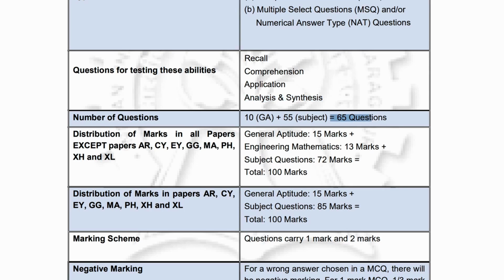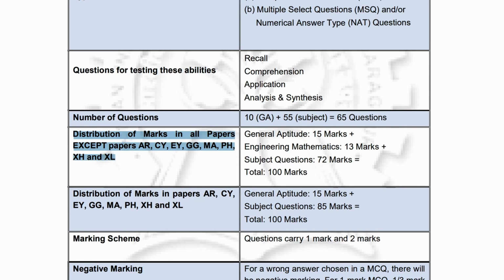There will be 65 questions: 10 go to the general aptitude and 55 go to the subject. Now why is it 55? Because there are 29 subjects, right? Mechanical, electrical, electronic, computer science, so all these are included in the 29 subjects. In some cases we don't have mathematics, that's why they said 55 questions will be from the subject, and that includes the mathematics also. It's here, look.